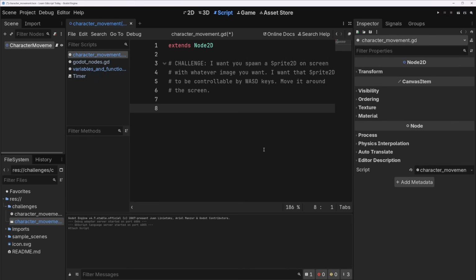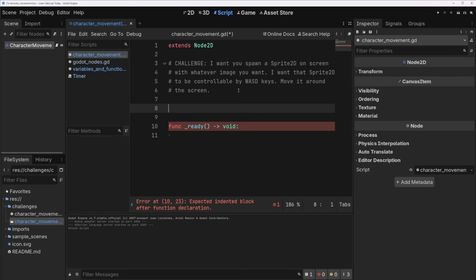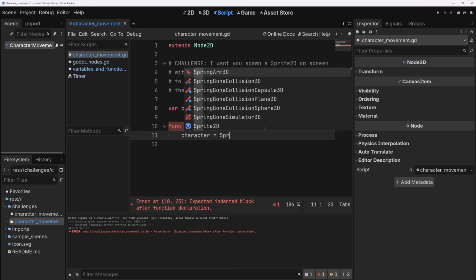Okay, I hope you had some success. Let's do this. So as usual, let's start with a ready function here. I think we're going to set up our sprite in ready, and then we can use process to move it around. So func _ready void. I think I want to have a sprite that is outside of our functions so that we can set it up in ready and then access it in process. So we'll say var character: Sprite2D, and then in ready, character equals Sprite2D.new.